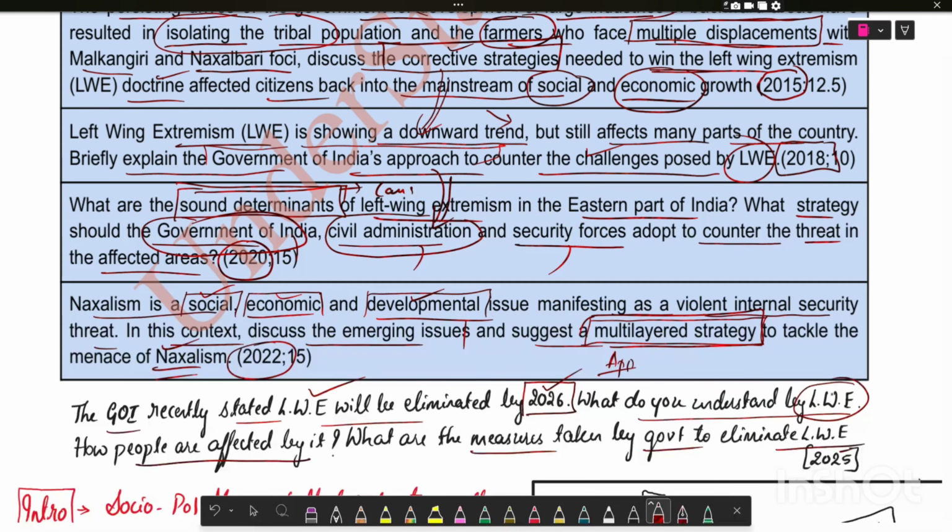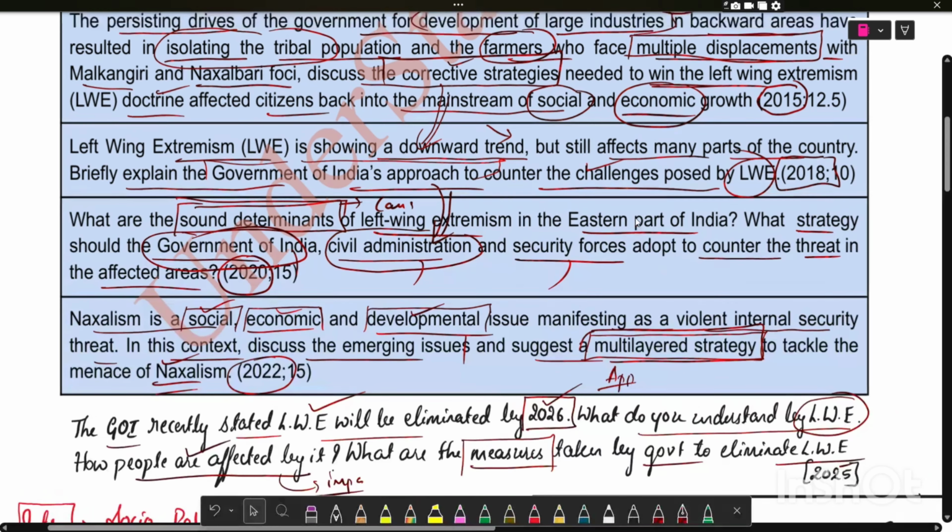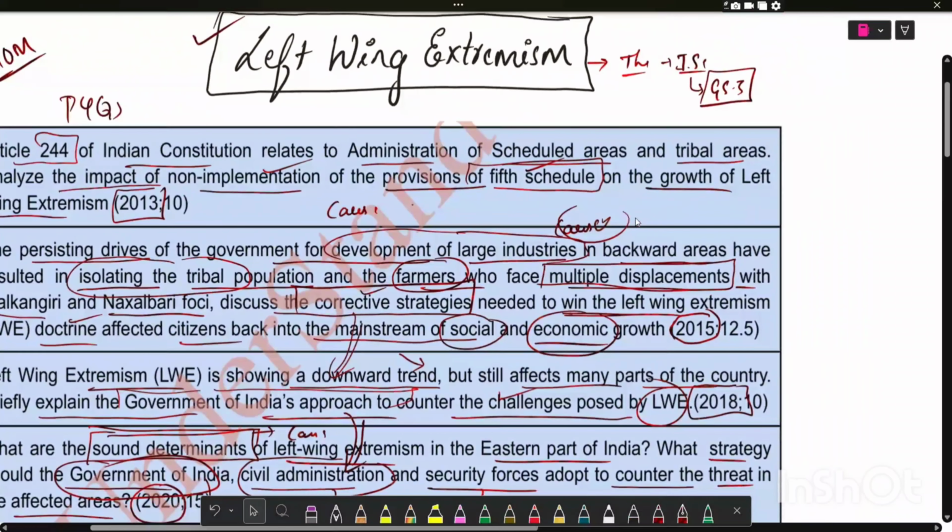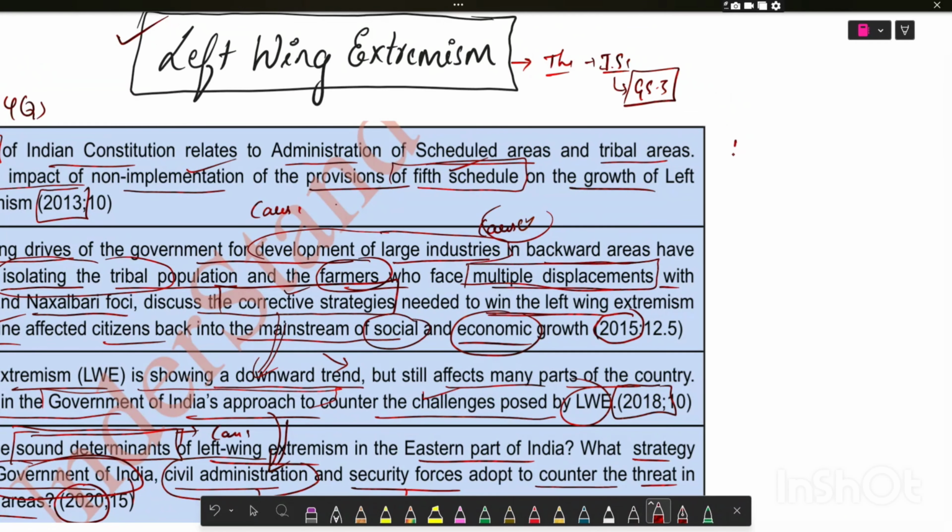And they asked about the concept of left-wing extremism and how people are affected by it, which are nothing but the impacts of left-wing extremism. And what are the measures? Again, the same question. By this, we can understand the main dimensions we need to remember to write an answer on left-wing extremism. We need to know what left-wing extremism is as a concept and other features of left-wing extremism, what are the causes, what are the impacts, and what is the government of India's approach to left-wing extremism.